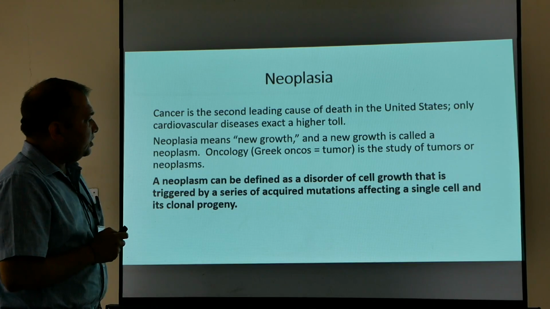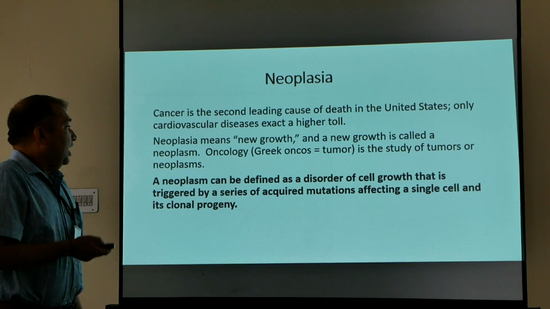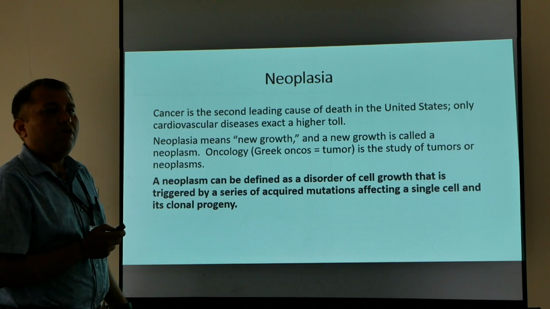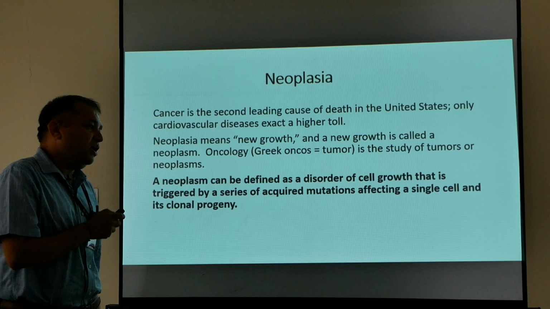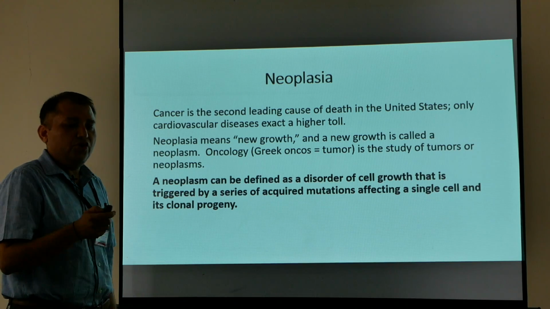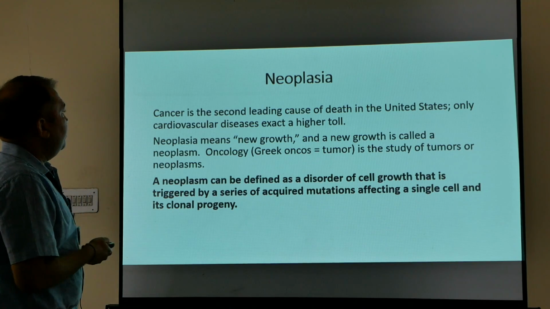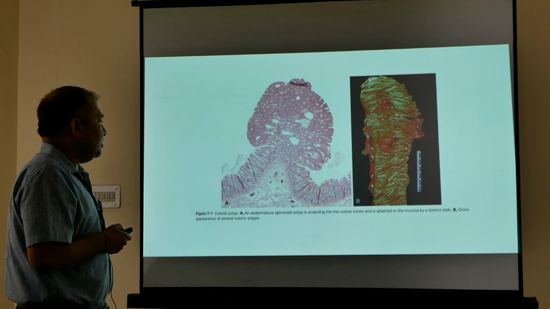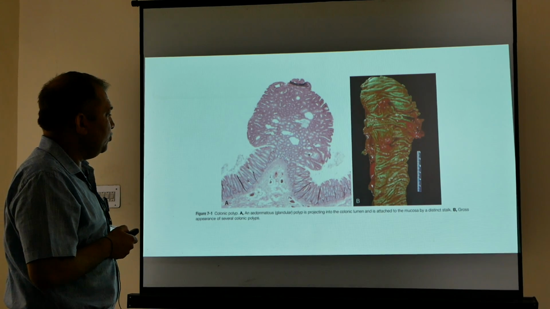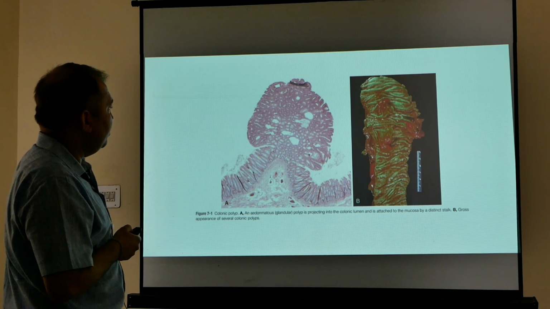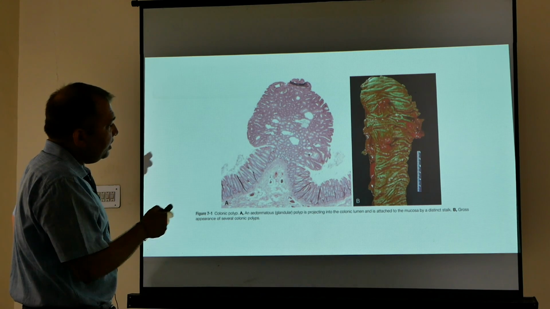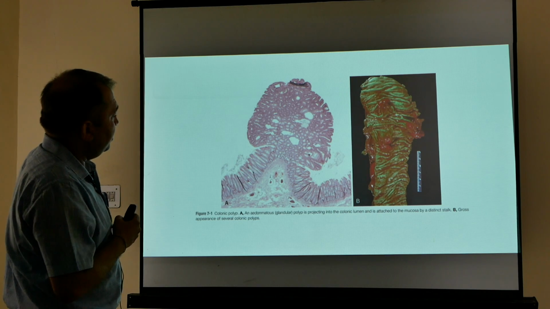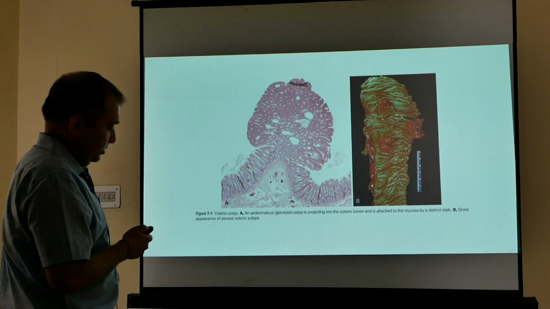What is the meaning of this? Any growth which results from mutations is called a neoplasm. Without mutation there is no neoplasm. This is a colonic polyp, an adenomatous glandular polyp projecting into the colonic lumen. We can easily identify it. On the right-hand side we can see the gross structure and on the left the microscopy.